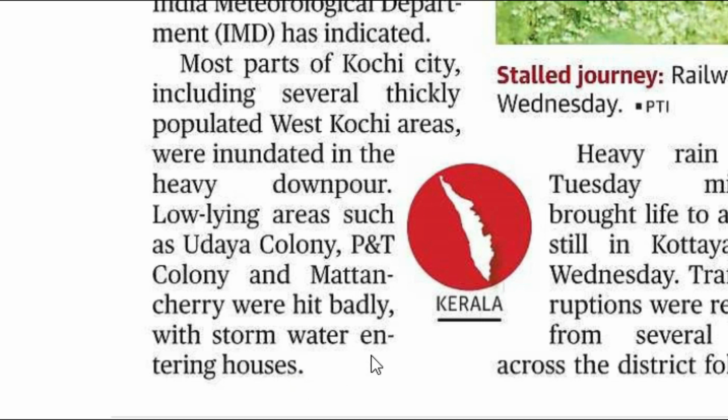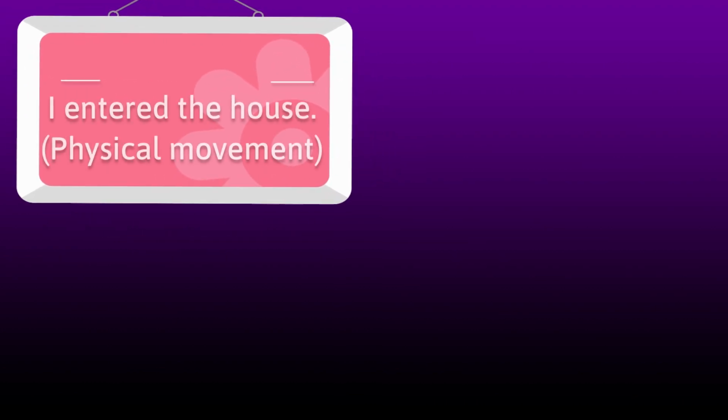Now we have to look at this word enter here. When we use enter, when we talk about physical movement, we cannot use into after that. So I entered into the house is absolutely wrong. We have to say I entered the house. The boss entered the room. This is correct. But enter into is possible in different contexts.